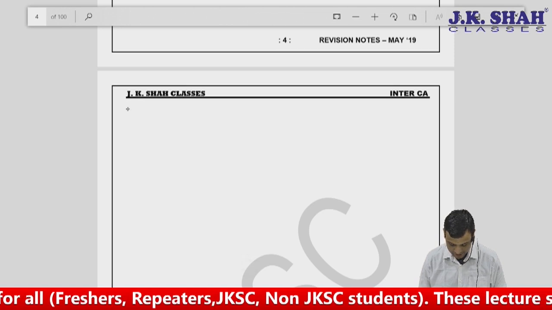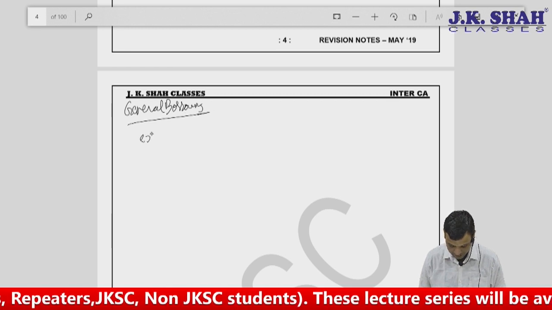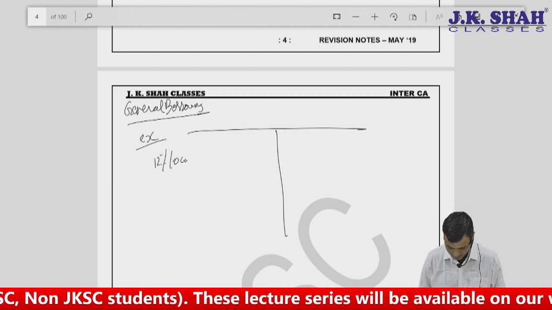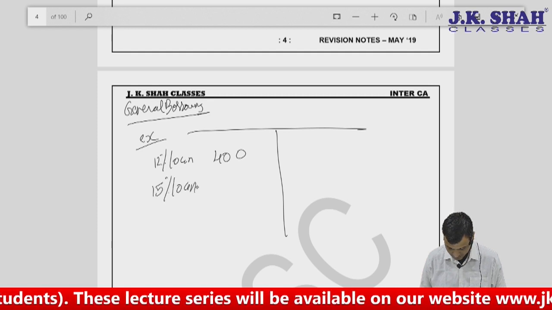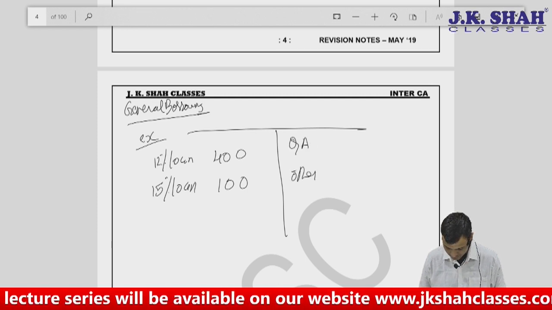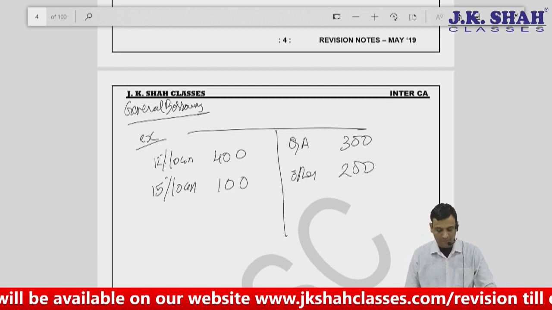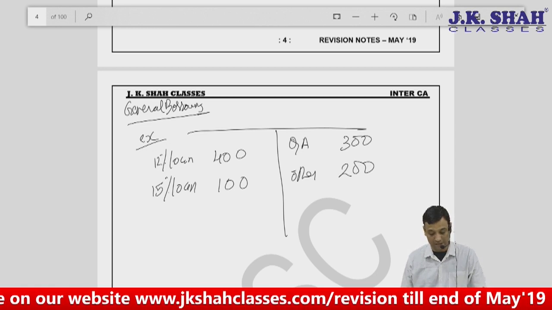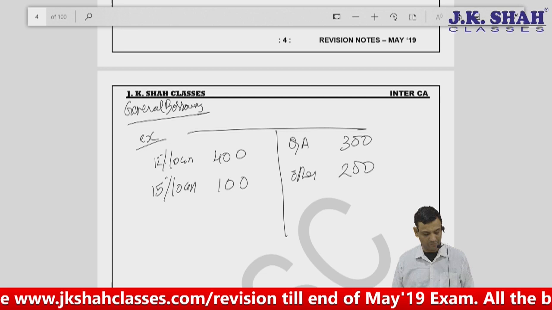Coming on to the next area, there is general borrowing. I'll give you an example for it. Something like this: 12% loan, 400 lakhs, 15% loan, 100 lakhs. I have a qualifying asset of 300, some other asset of 200. It means the total inflow and the total application are the same, somewhere or the other.